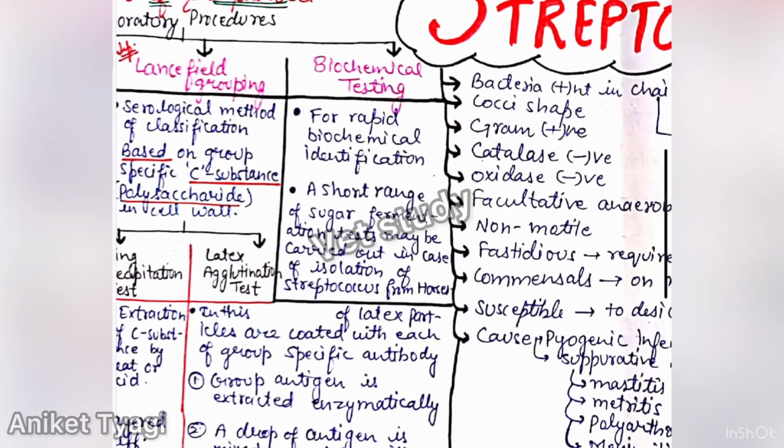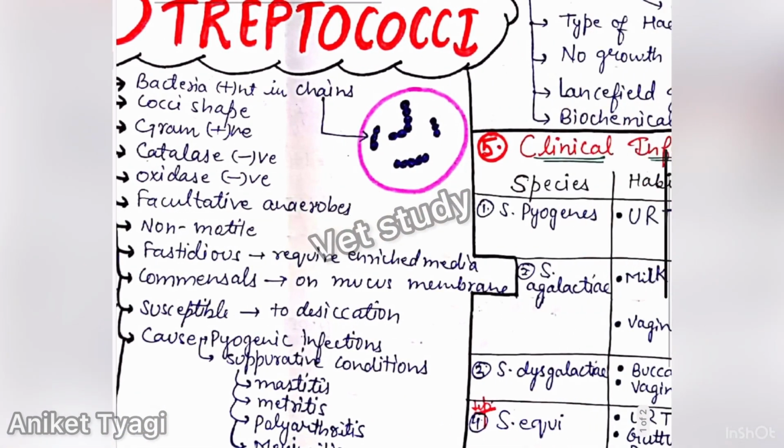Now we have the third one, that is biochemical testing. This biochemical testing is used for rapid biochemical identification, and a short range of sugar fermentation tests may be carried out in case of isolation of streptococci from horses. So it is not generally used basically.